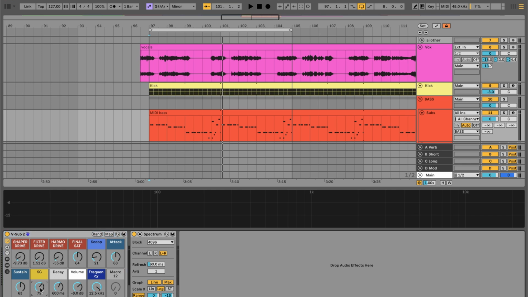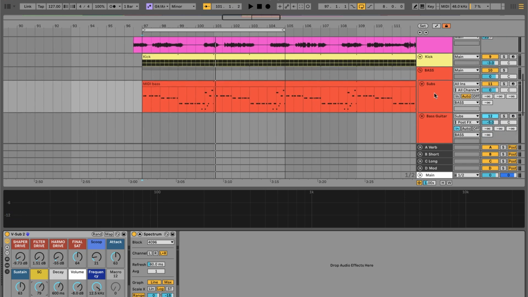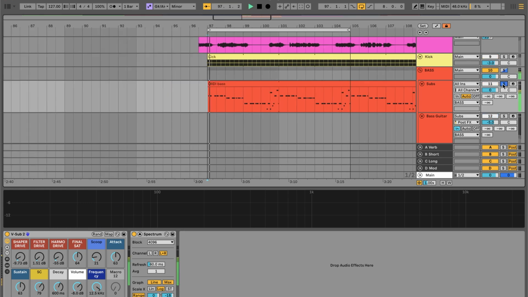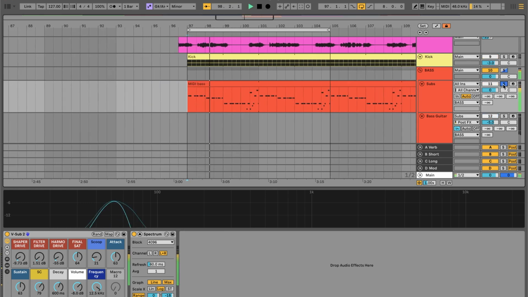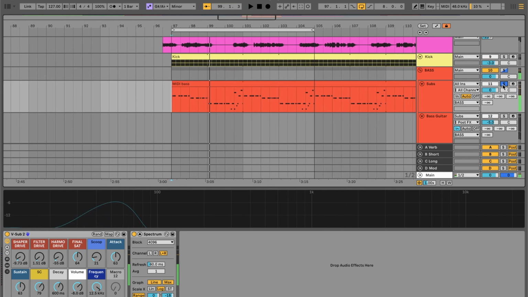There's also a one knob sidechain. It's almost like the LFO tool, just one knob sidechain. We don't have to fuss with compressors or anything annoying like that. And if you want to actually hear what the sub bass sounds like on its own. So really the majority of the sound is coming from that.